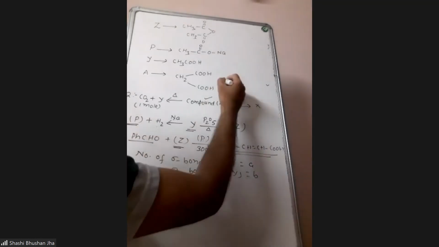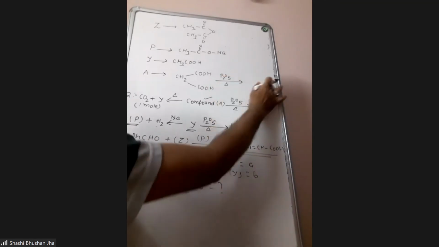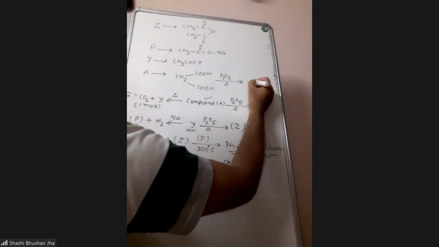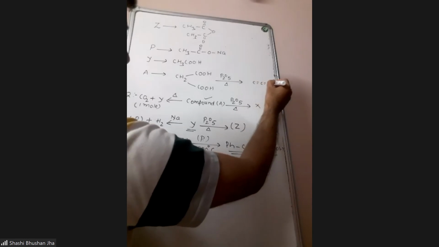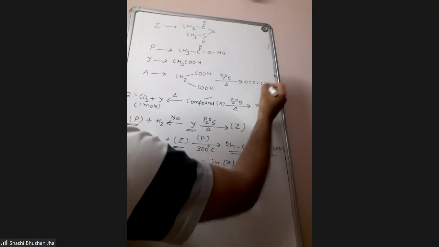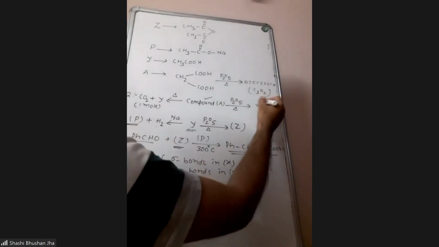Now, when malonic acid is heated with phosphorus pentoxide, what is the product? Carbon suboxide, C3O2. So your product X is carbon suboxide. After that, you can count sigma bonds and pi bonds, and you will get the answer.